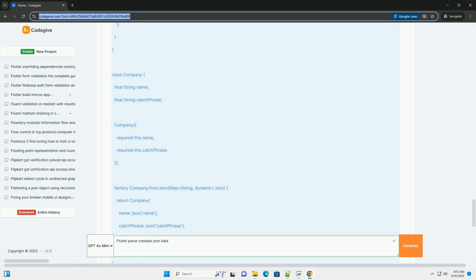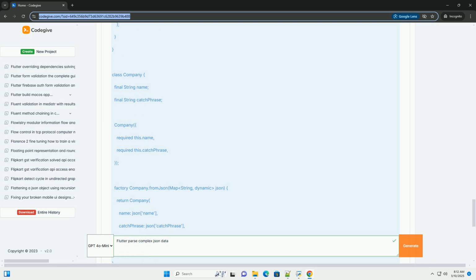Advanced topics and best practices. 1. Error handling. Implement robust error handling for API requests and JSON parsing. Use try-catch blocks and display user-friendly error messages.